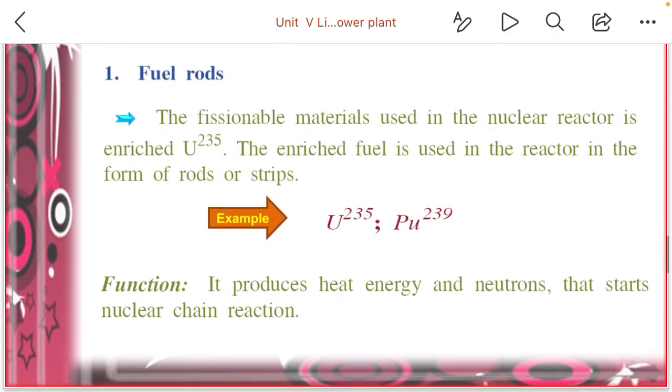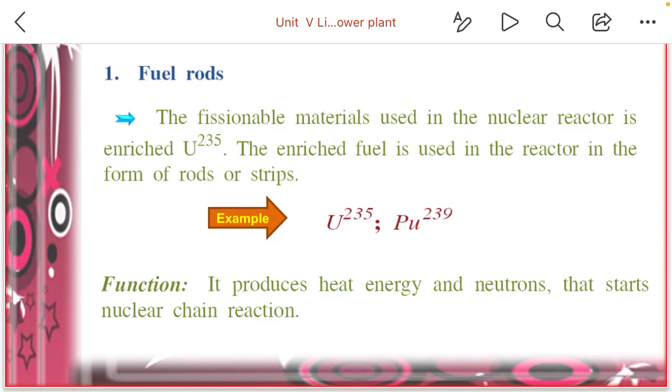First one is fuel rods. The fissionable material used in the nuclear reactor is enriched uranium 235. The enriched fuel is used in the reactor in the form of rods or strips. What do you mean by enriched uranium? You all know uranium is a naturally occurring mineral.